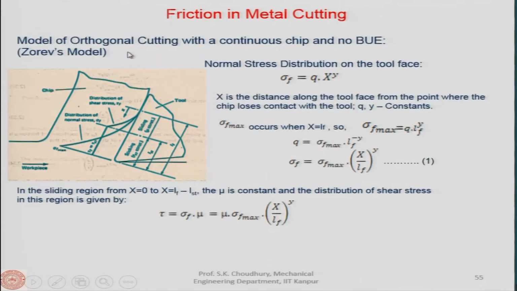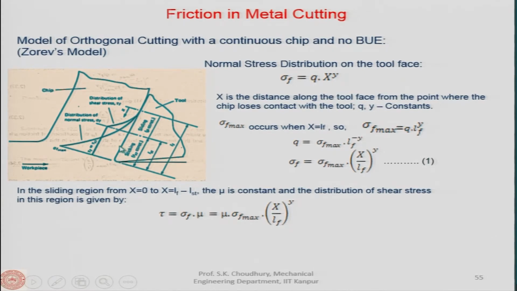Now, a model of orthogonal cutting with a continuous chip and no built-up edge formation is offered by Professor Zorev. He is a Russian scientist, and he is trying to define the average coefficient of friction between the chip and the tool along the chip-tool contact length. This is important because, as we said, it is no more the sliding friction, and here the normal pressure is very high at this point.